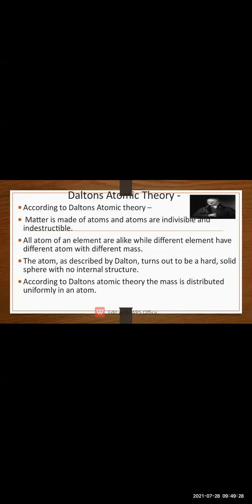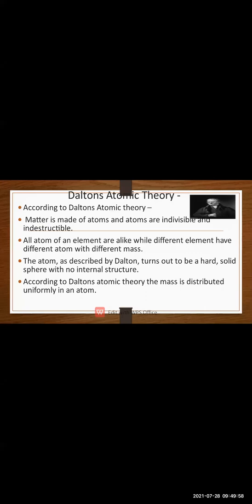Matter means a laddu. So when all the atoms are bound together to form matter, that time it becomes a hard solid sphere and you don't have any internal structure in it. So that is about the atom. And according to Dalton's theory, the mass is distributed uniformly in all the atoms. Uniformly means सब में बराबर से बांटा जाता है.